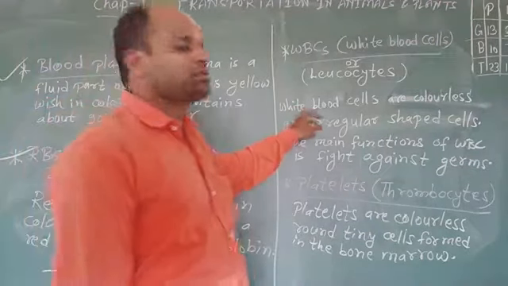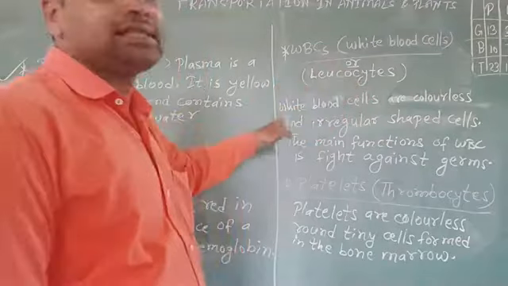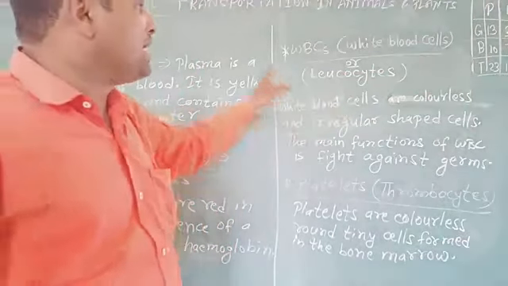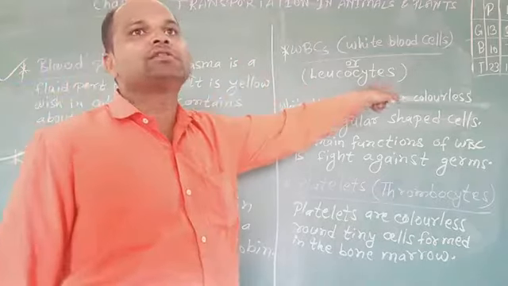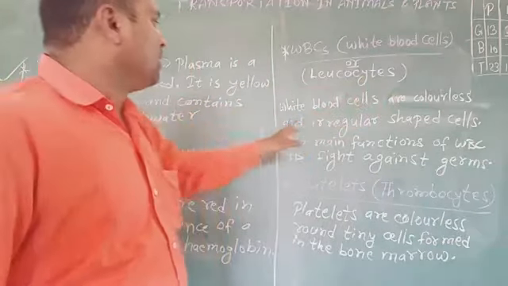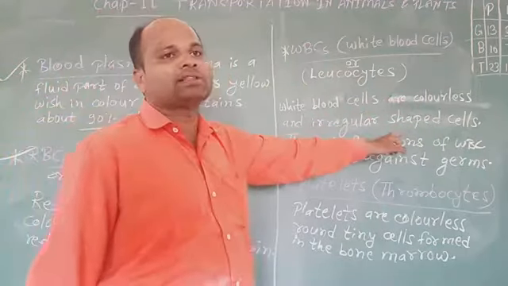And next, students, WBC, white blood cells. White blood cells have another name, leukocytes. White blood cells are colorless and irregularly shaped cells.